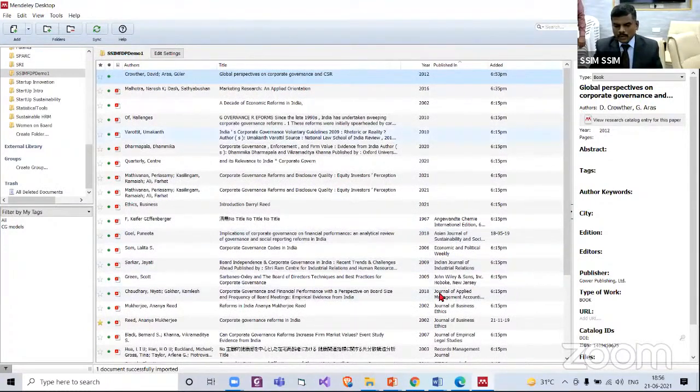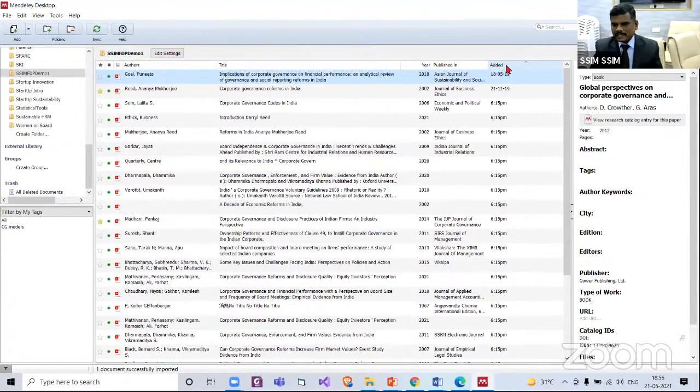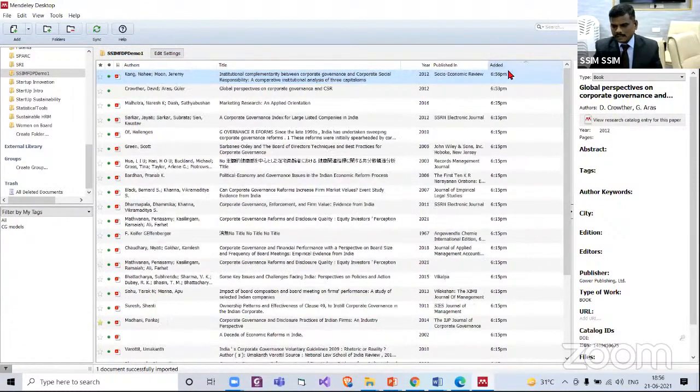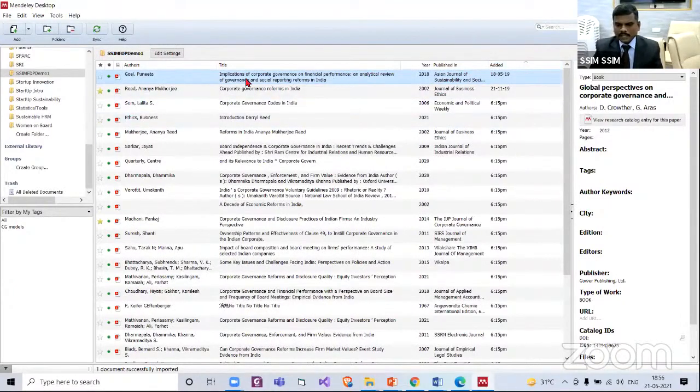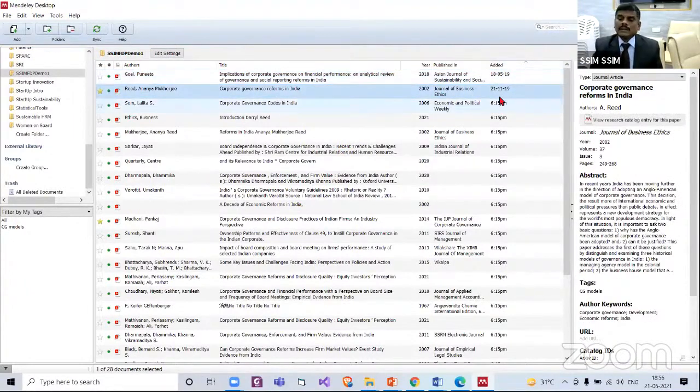Now we can just sort it. We click this added variable name, added. Yes, it is sorted. Now you see this article, implications of corporate governance, I have added in 2019. The same article we have also brought in today. So it is showing the first time when I brought this article. Yes, it shows the history. Then corporate governance reforms in India also, it was brought in 2019 into the library and still it is there.